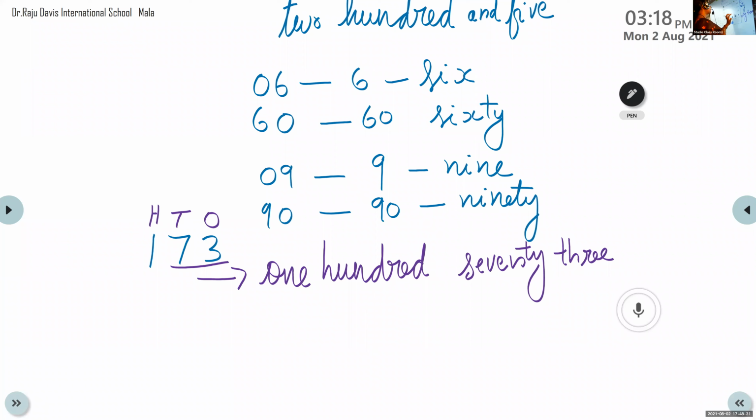Now let us do another one. Question goes to Zara. The number is 180. What is the number name?